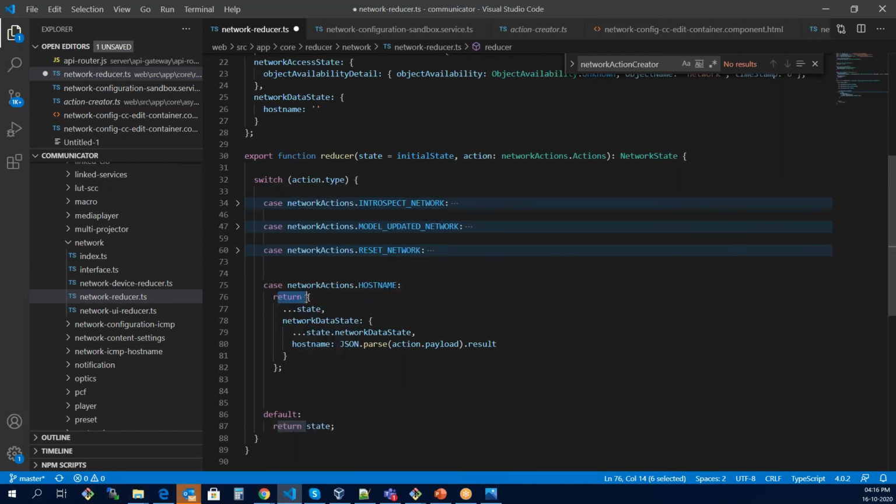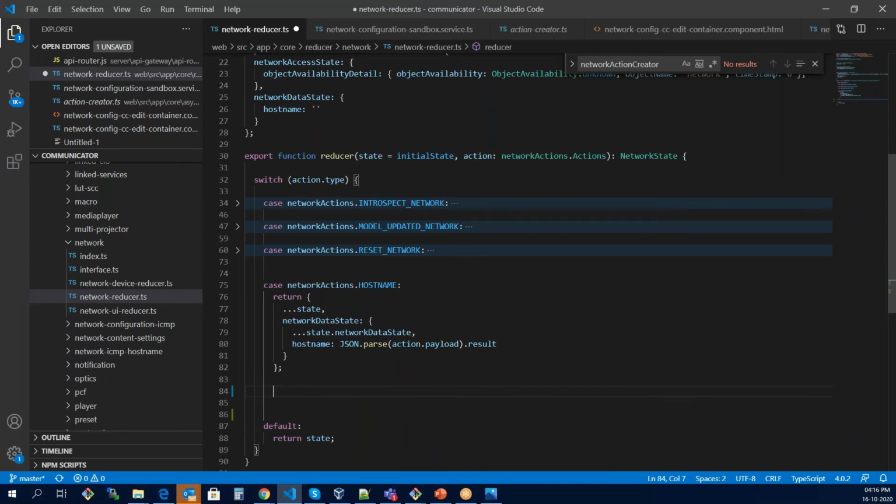It is going to return the new network state. But what will the new network state be? It will be the state that we are getting over here, with the spread operator. Do you know what the spread operator is? Okay, the spread operator is another concept.